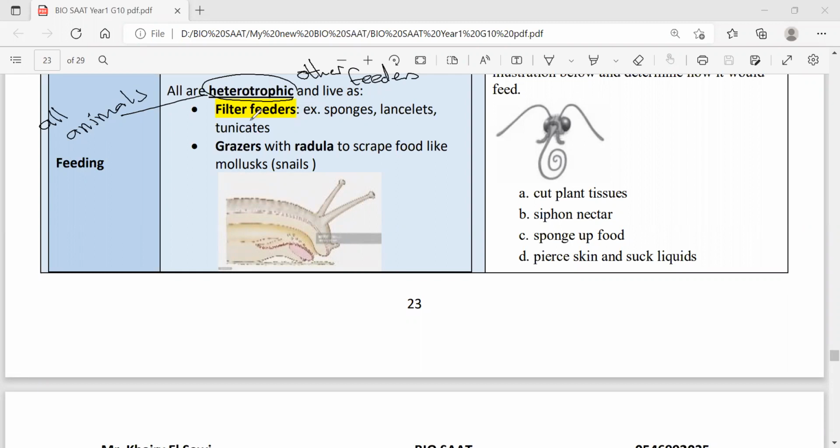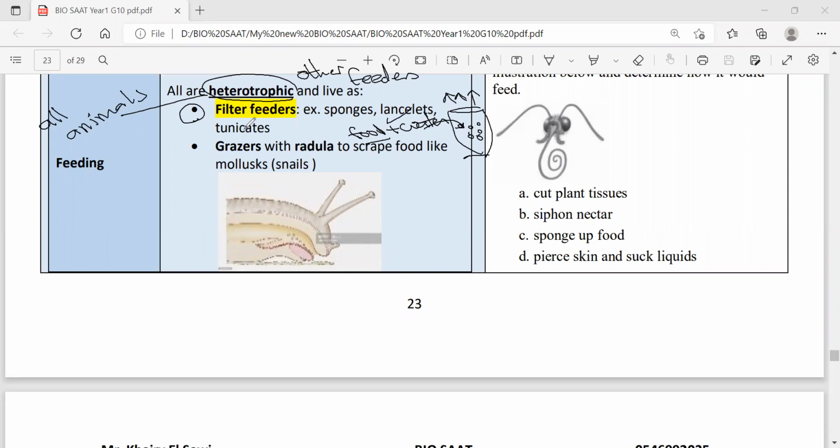There are many ways. One of them is being a filter feeder. Filter feeders like sponges. Remember how the sponge looks? This is how the sponge looks, with openings, with pores. Through these pores, the water enters and the food remains. In the cells, the food is captured and the water leaves through the osculum, the top mouth. This makes the sponge one of the top filter feeders.